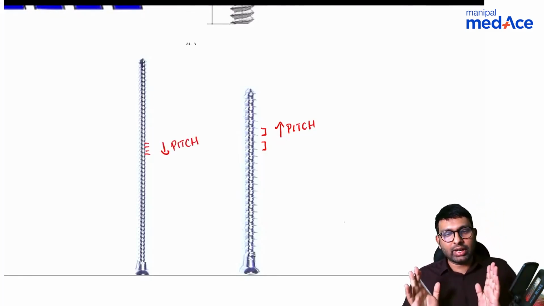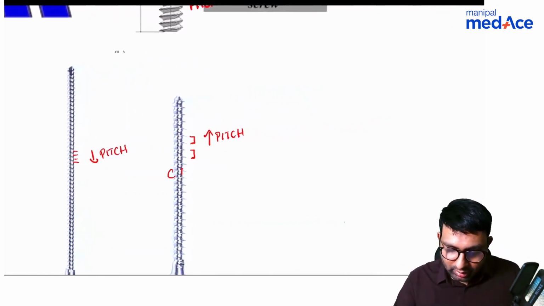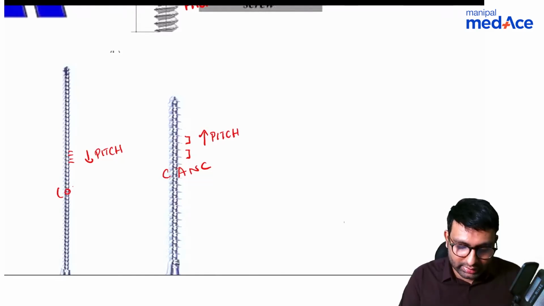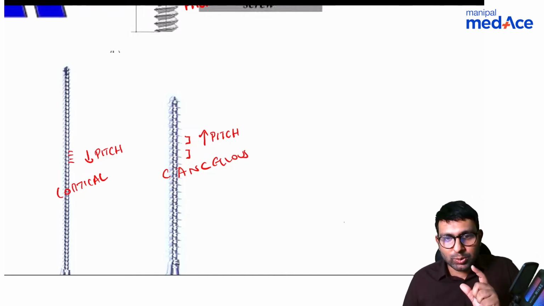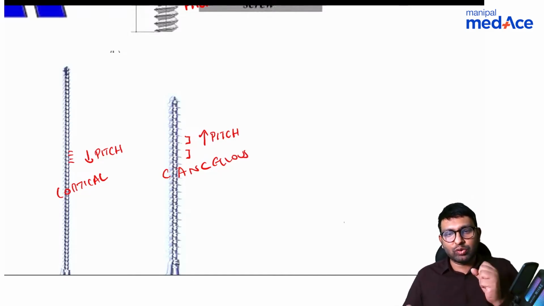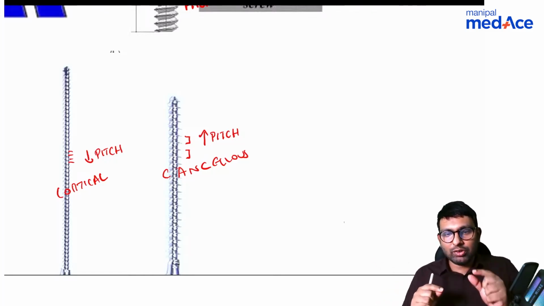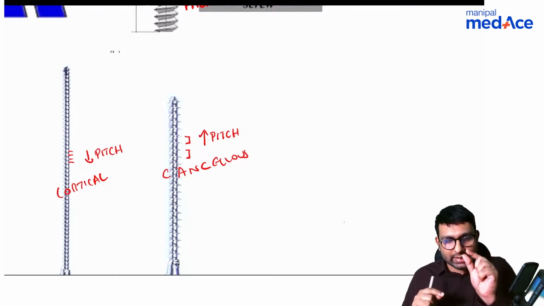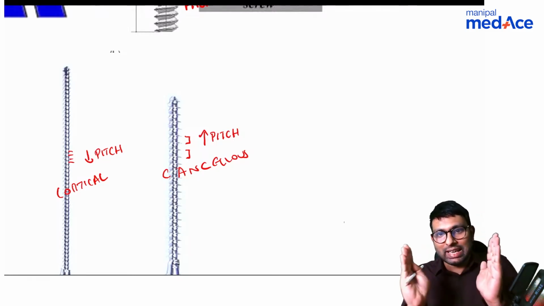Why is this different? Because this is a cancellous screw and this is a cortical screw. And why do we have these differences? Cancellous bone is spongy bone. It has a lot of porous structures in it, and it is not easy to fix any implant to a cancellous bone because it might come off. So whenever we're putting a screw in cancellous bone, we have to put a screw in which there is a large chunk in between which can hold a lot of bone in between them. That is why the pitch is large.